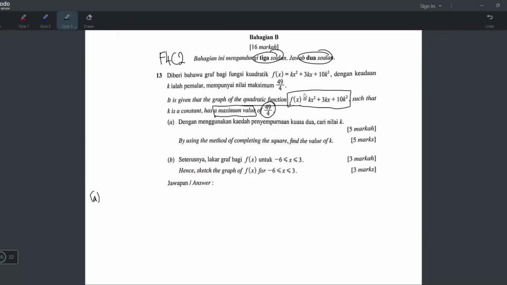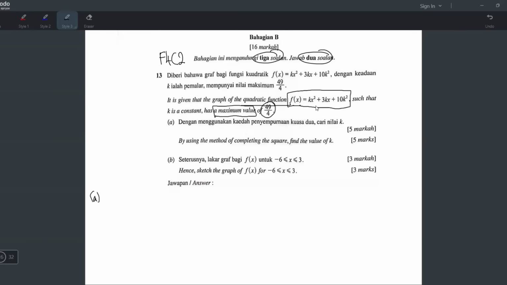Okay, it asks you to do vertex form. Yeah, completing the square means change to vertex form. And then find the turning point, but you only need the y coordinate. Yeah, you will only take your y coordinate answer equals 49/4. Okay, so let's do it now.